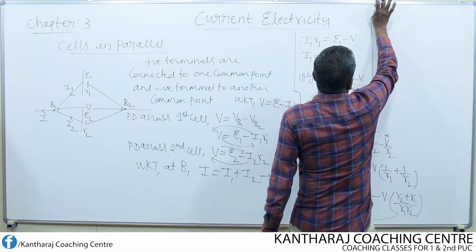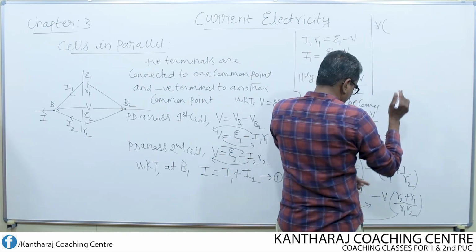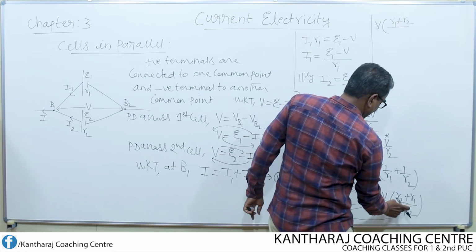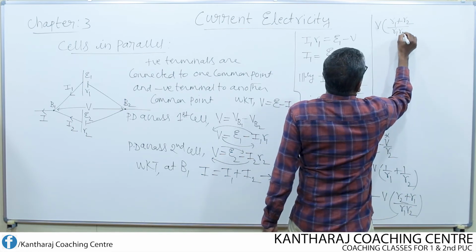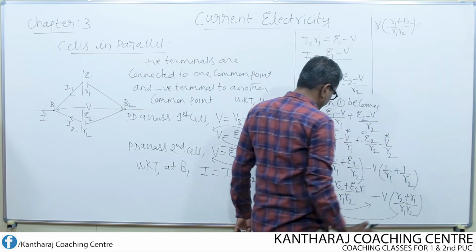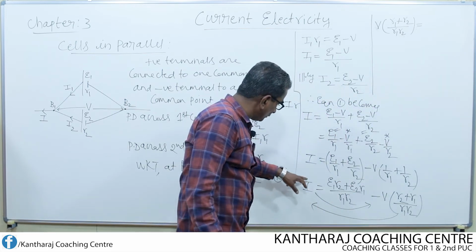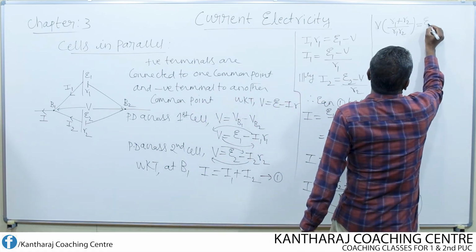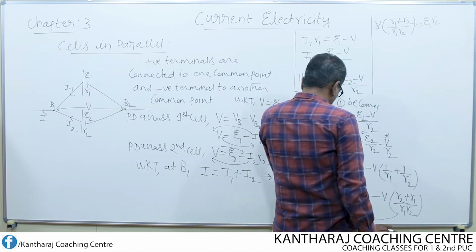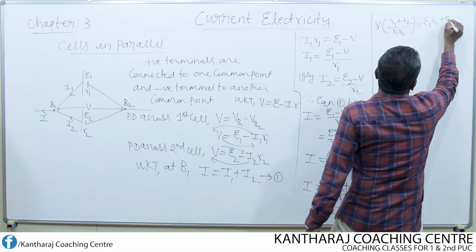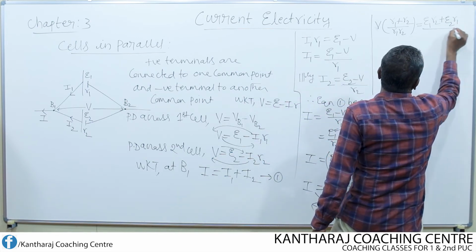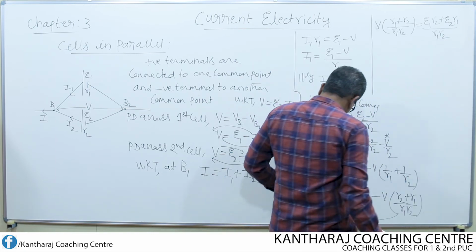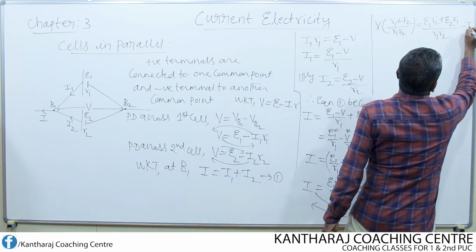V into (R1 plus R2) divided by R1 R2, equal to, this remains as it is, only when I goes to that side it becomes negative: E1 R2 plus E2 R1 divided by R1 R2, and plus I will become minus I.